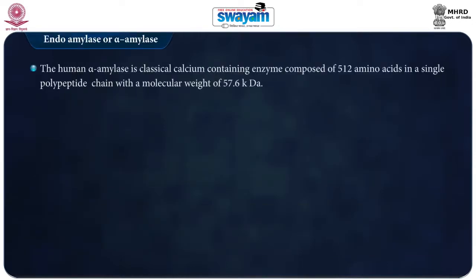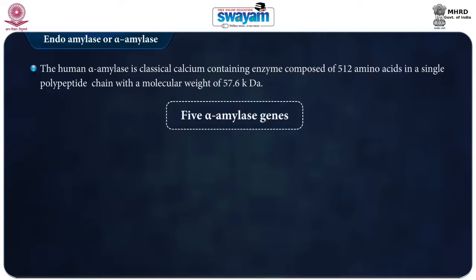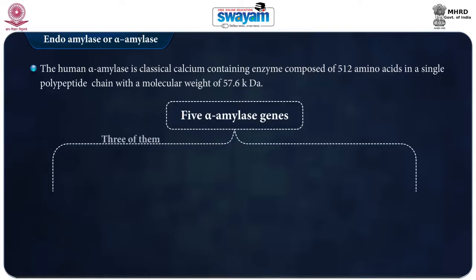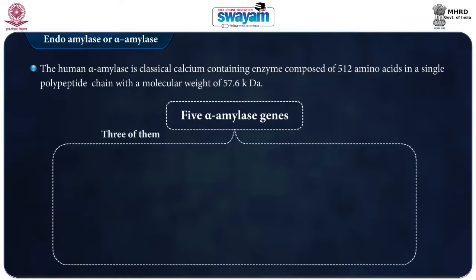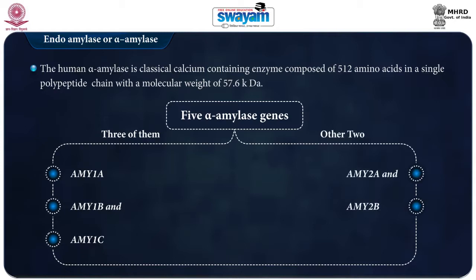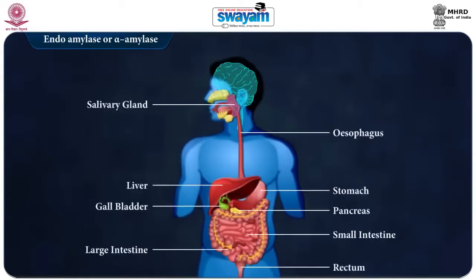Human alpha amylase is a classical calcium containing enzyme. It is composed of 512 amino acids in a single polypeptide chain with a molecular weight of about 57.6 kd. There are 5 amylase genes clustered in the chromosome 1. 3 of them code for salivary amylase, amylase 1A, amylase 1B and amylase 1C, and the other 2 genes, amylase 2A and amylase 2B, are expressed in pancreas. Human salivary and pancreatic alpha amylase share high degree of amino acid sequence similarity.